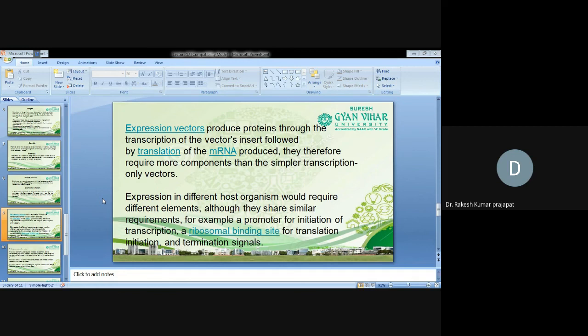Proteins produced thereof require more components than simple transcription. Expression in different host organisms requires different elements, although they share requirements, for example a promoter for initiation of transcription, ribosome binding sites, and translation initiation and termination signals.